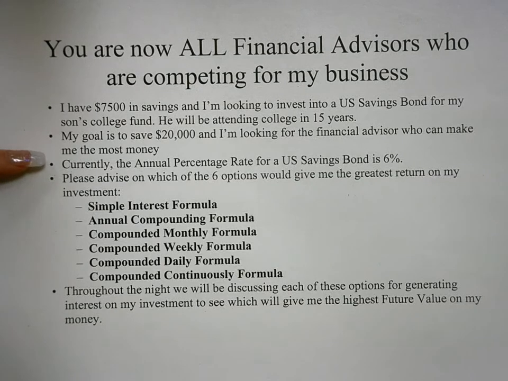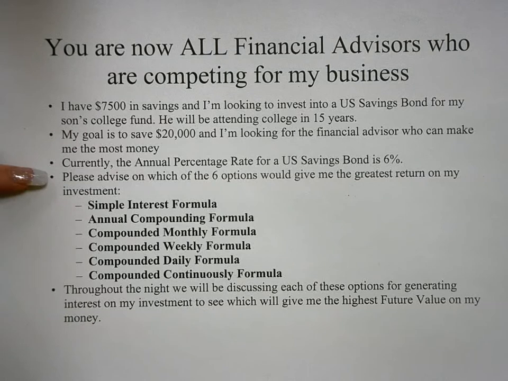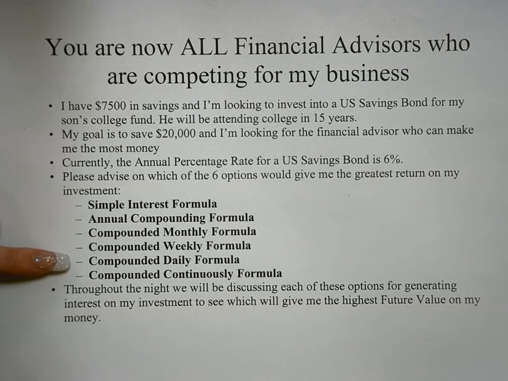Currently, the annual percentage rate for a U.S. savings bond is 6%. Please advise me on which of the 6 options would give me the greatest return on my investment. Would it be the simple interest formula, the annual compounding formula, the compounded monthly formula, the compounded weekly formula, the compounded daily formula, or the compounded continuously formula? Throughout these videos, we will be discussing each of these options for generating interest on my investment to see which will give me the highest future value on my money.